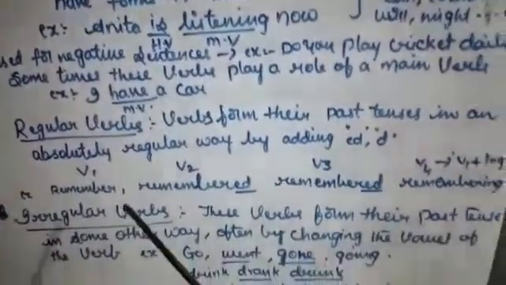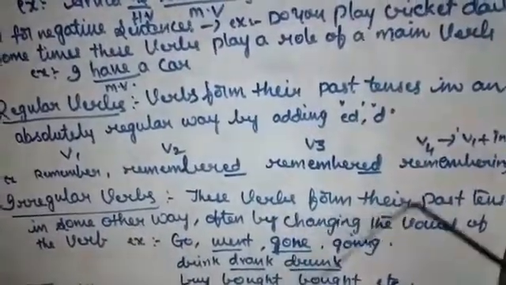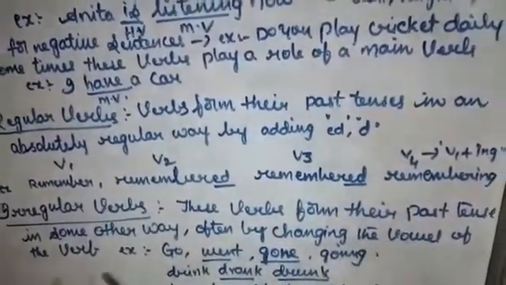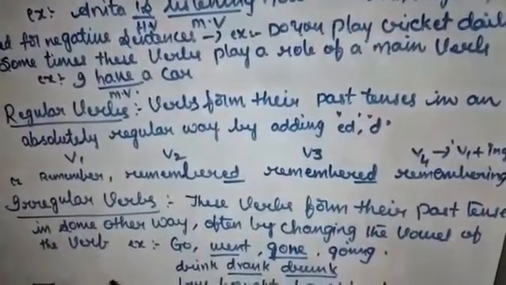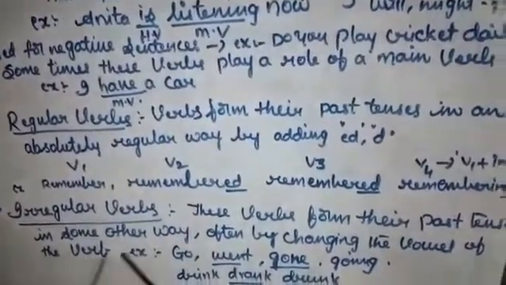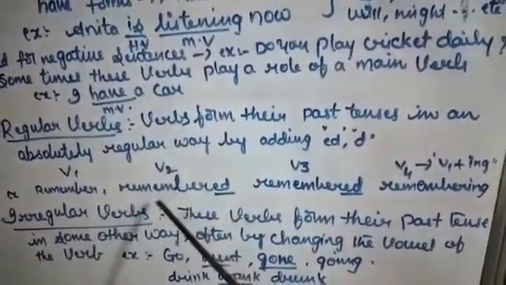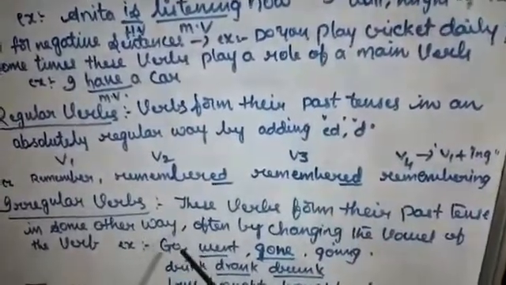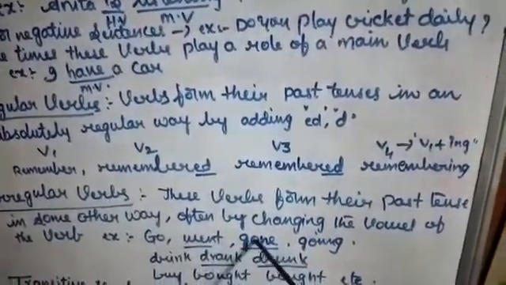Now, irregular verbs. What do we call irregular verbs? Irregular verbs are verbs that form their past tense in some other way, often by changing the vowel of the verb. So these verbs will not be repeated in the other two forms. In regular verbs, we used the same word in V2 and the same word in V3 by adding ed. But here it is not possible because these are irregular verbs. The three forms of the verbs will also be changed.